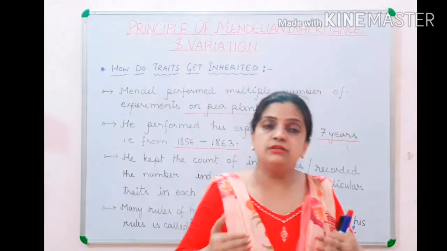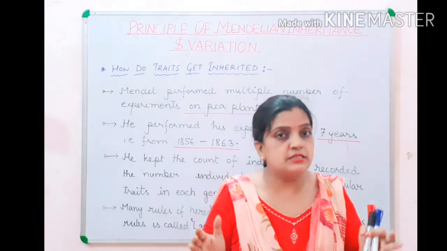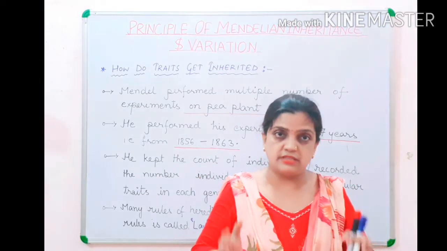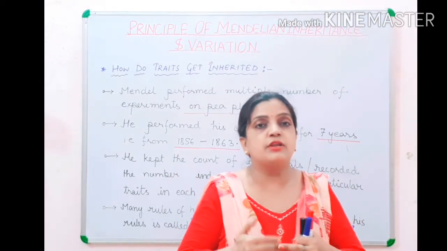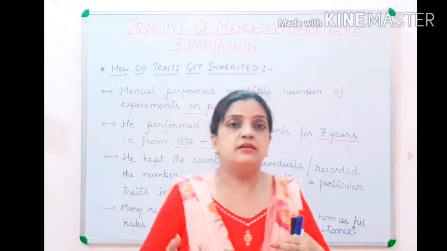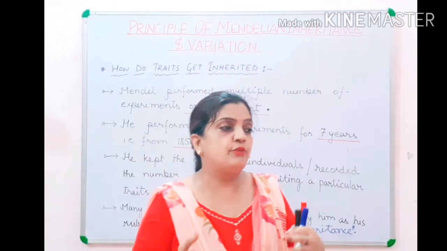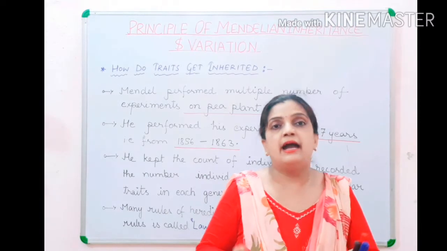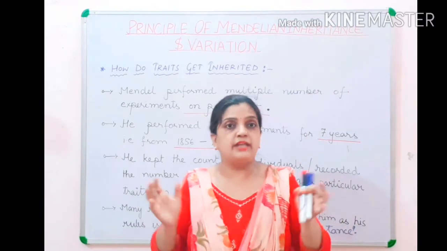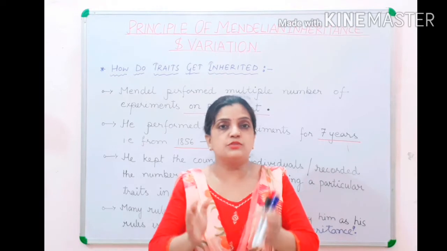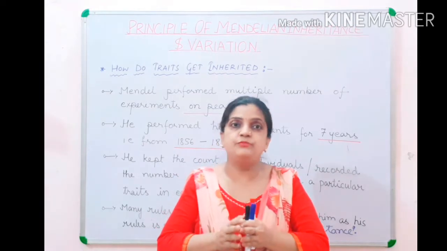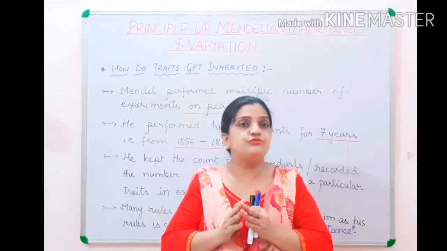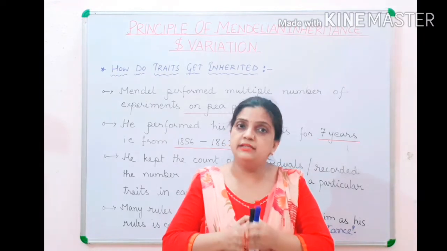Gregor Johann Mendel performed a large number of experiments on Pisum sativum for about 7 years, from 1856 to 1863, and whatever data he was collecting helped him to frame the laws of Mendelian inheritance.